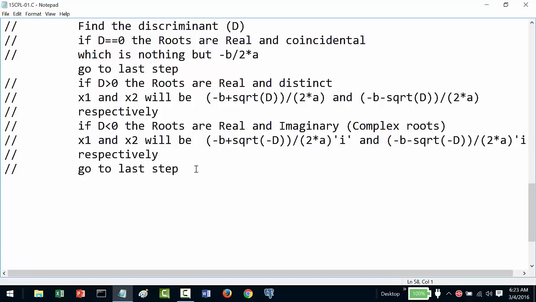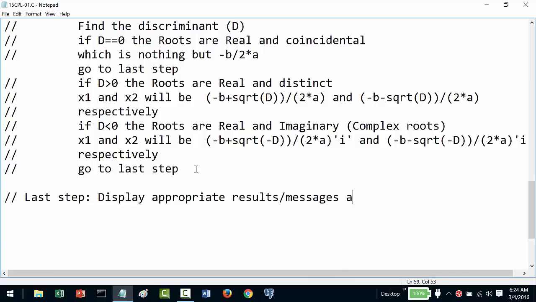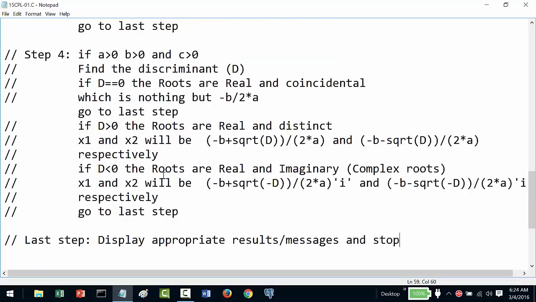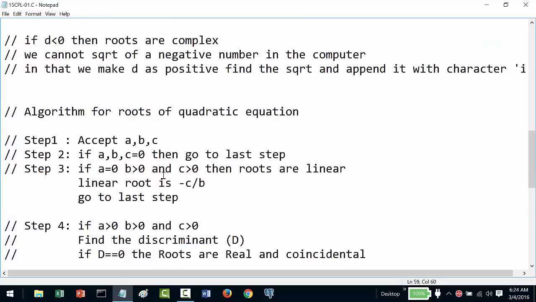So what is my last step? The last step is display appropriate result messages and stop. So this is what we mean by this algorithm. So accept A, B, C, and we have taken care of all the conditions, right? So this is our algorithm per se.